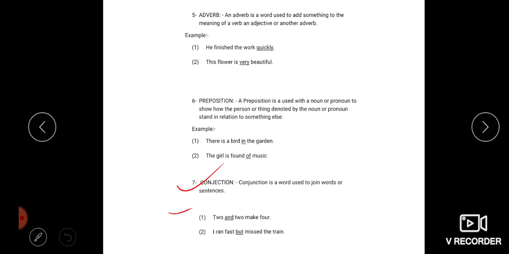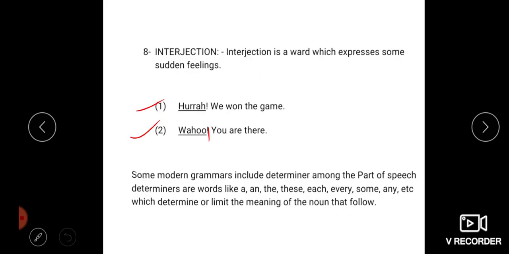The last part of speech is interjection. An interjection is a word which expresses some sudden feeling.